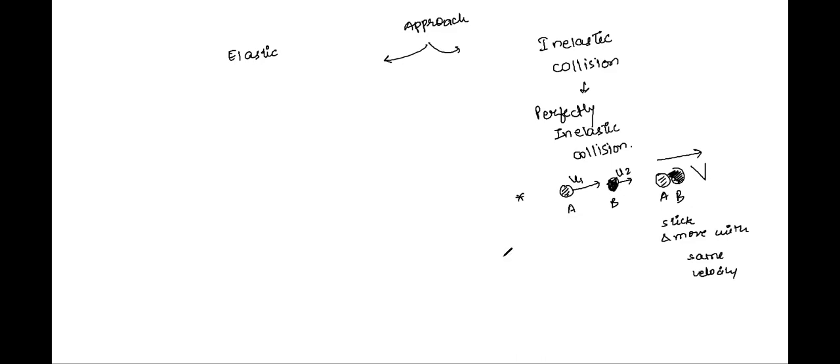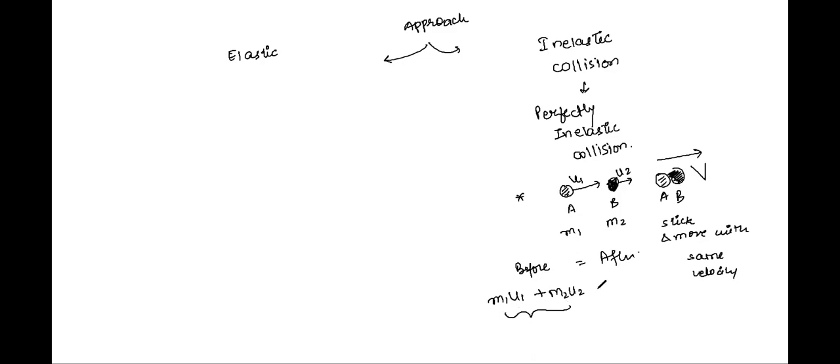Now, since momentum is conserved, let's say the mass of one body was m1, the mass of the other body was m2. So I will write m1 u1, that is momentum of first body, plus m2 u2, momentum of second body, before collision. I'm equating the momentum before and momentum after collision. M1 u1 plus m2 u2 is the net momentum of the system before the collision takes place.